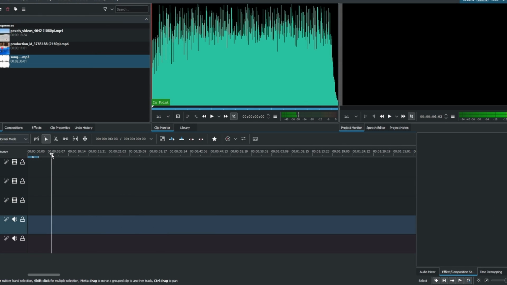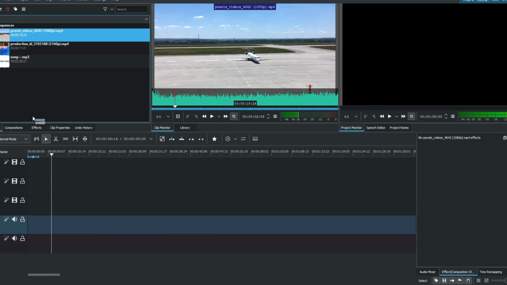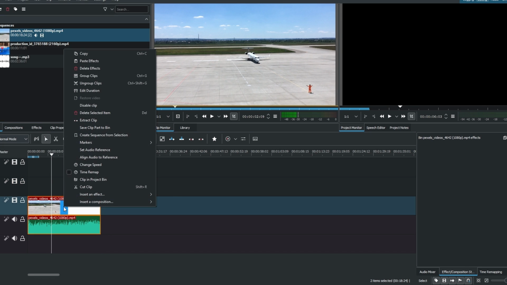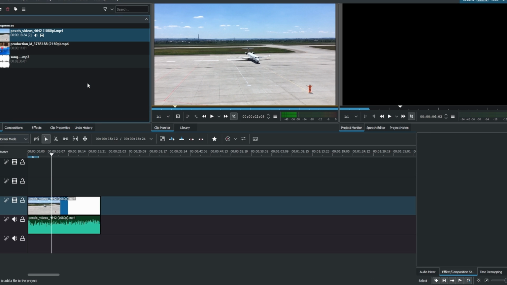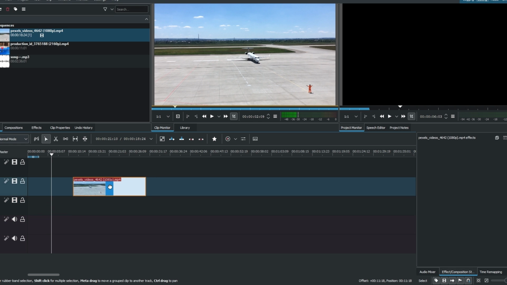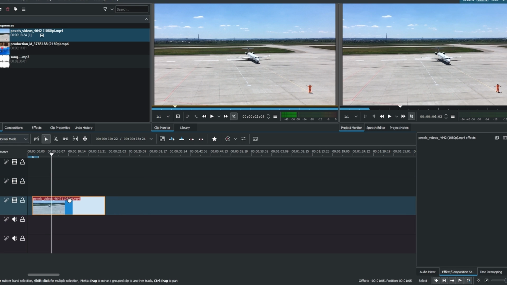Start by importing the project with both audio and video components. Now right-click on the Imported Project and here select Ungroup Clips from the context menu. After ungrouping, you can now select the audio track independently. Hit the Delete key on your keyboard to remove the audio. Now you have the video track without associated audio.